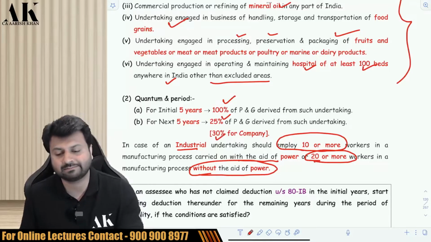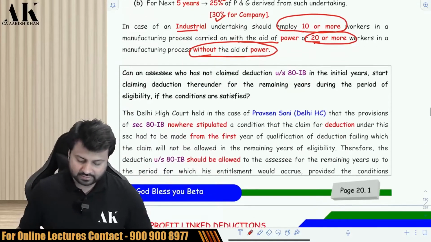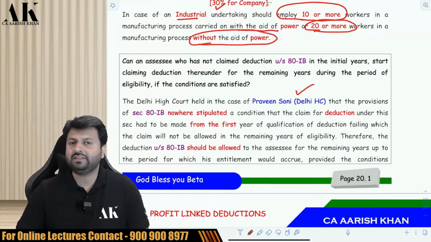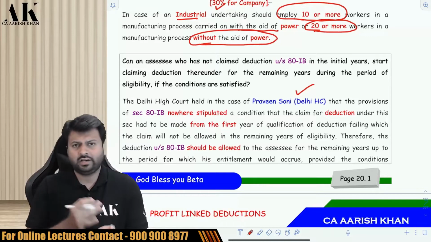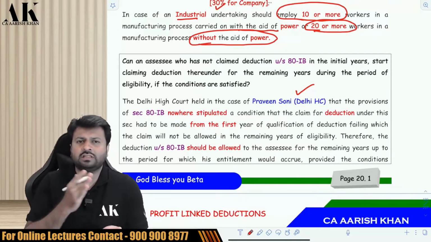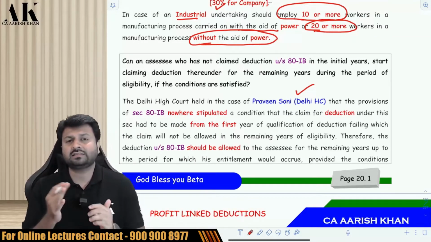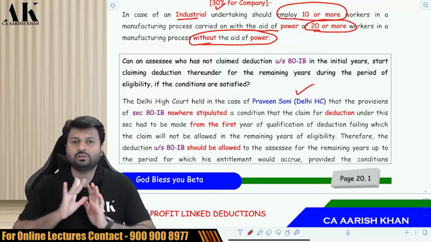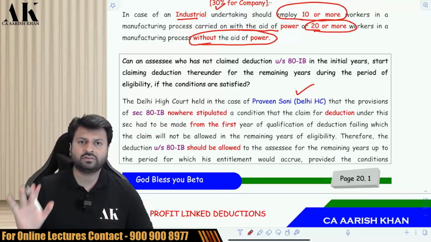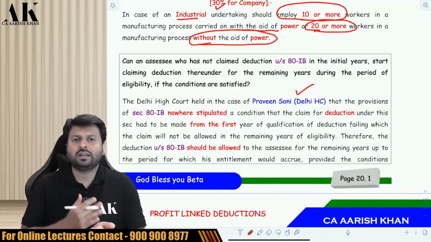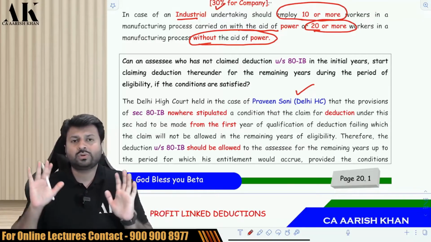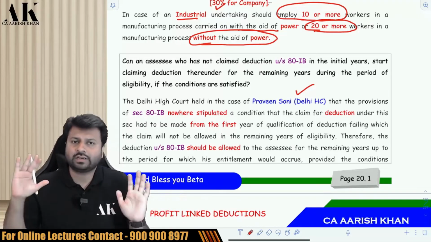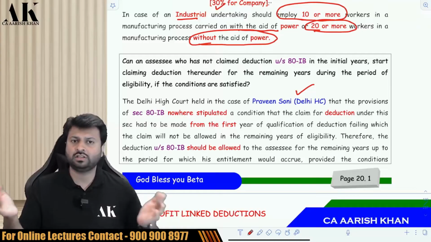Check it once. Now next, there is a Delhi High Court judgment in the case of Praveen Soni, which says that if suppose the assessee has started the production in the current year, but the assessee has not claimed the deduction in the first year, second year and third year, can the assessee start to claim deduction from the fourth year? The court has said that it is nowhere mentioned that you should claim deduction from the first year. If you have started business in the first year and for the first 3 years you have not claimed the deduction, you can claim the deduction from the fourth year. No harm in that. From the 4th till 10th year you can claim deduction, subject to the conditions which are mentioned in the law. You have to fulfill that.